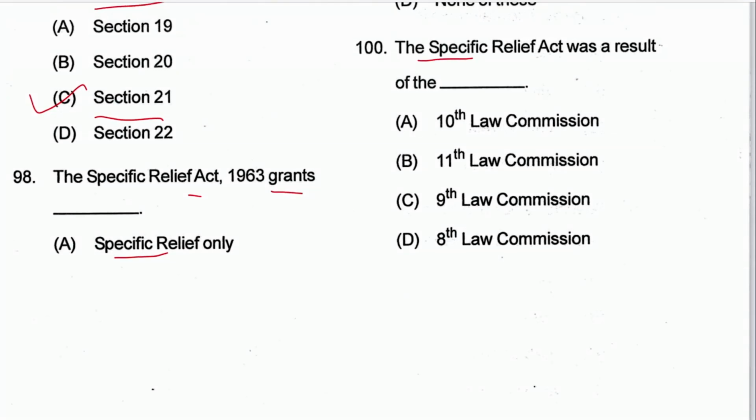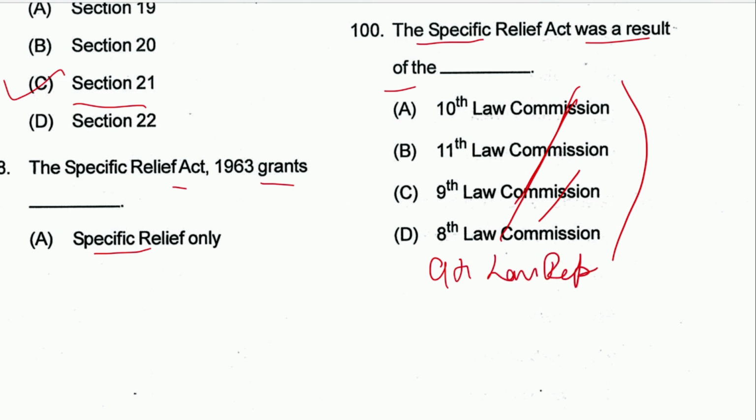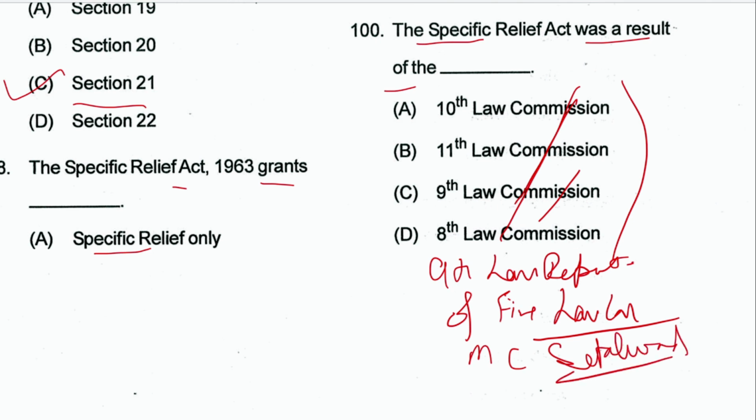Next is 100: the Specific Relief Act was the result of which law commission? See, this question is also wrong because the options are not correct. This was the 9th law report of the First Law Commission, and the First Law Commission was under MC Setalvad. So they gave the report on the Specific Relief Act 1877 in 1958.